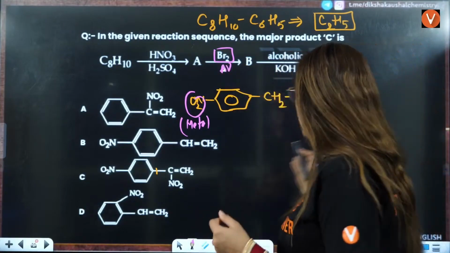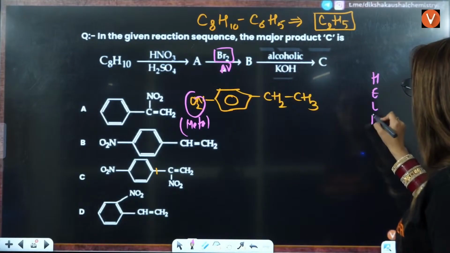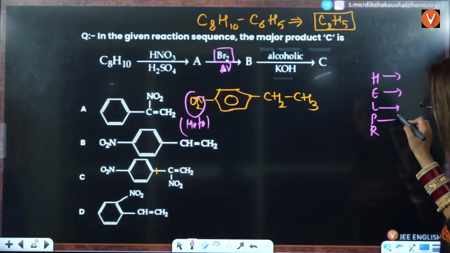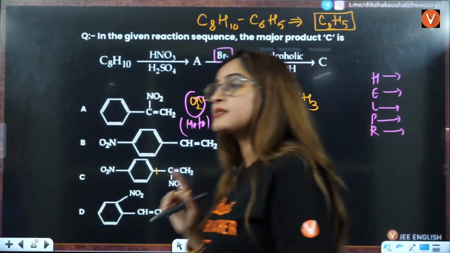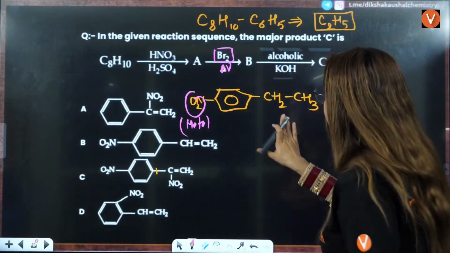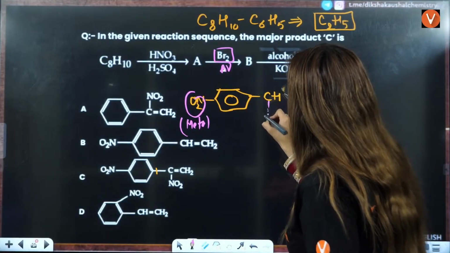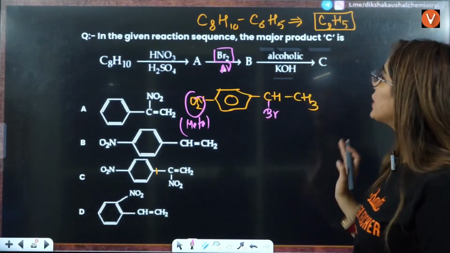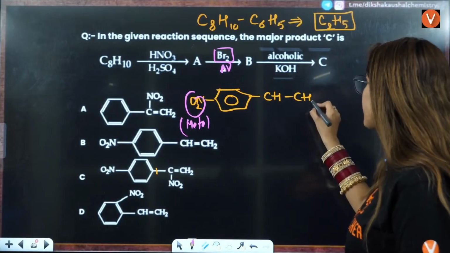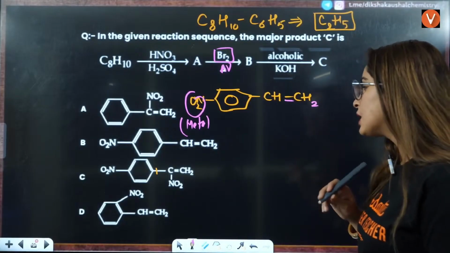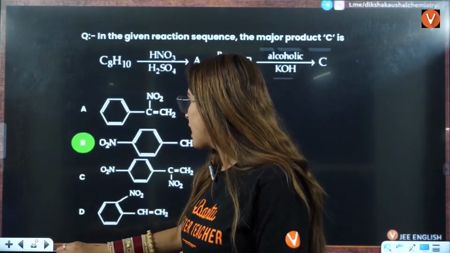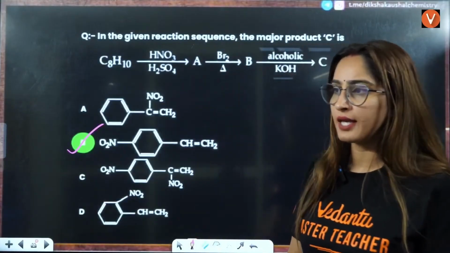Whenever you have HELPR, that means either you have heat or electricity or light or any peroxide or any radical. This is going to give you free radical mechanism. So there will be benzylic substitution. That means this is the benzylic position, this will be substituted. Then you add alcoholic KOH. That means Br will be substituted, H will be substituted, so there will be a double bond here. So answer is going to be B, the correct answer here, right?